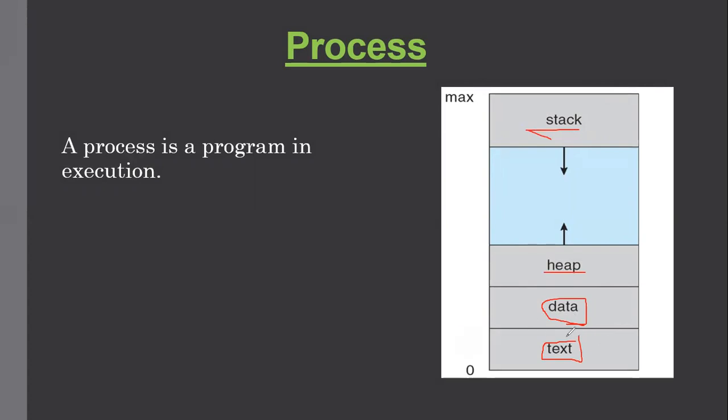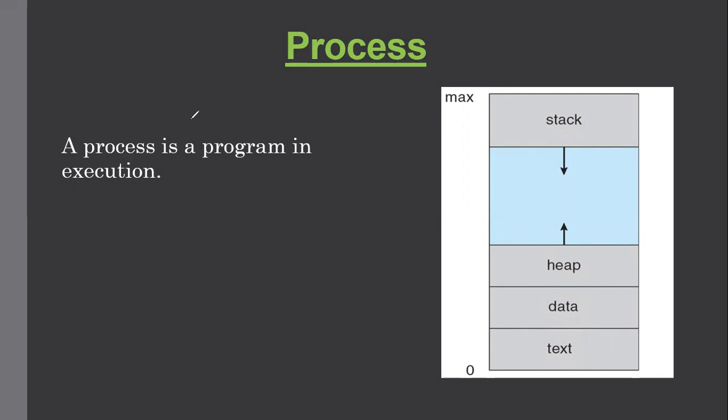Okay, and what is a program counter? The program counter stores the address of the next instruction to be executed, because as we know, if a process is executing, it executes the instructions in a sequential manner. So which instruction should be executed next? It is indicated by the program counter, which tells which instruction to execute next. Okay, so that is your process.